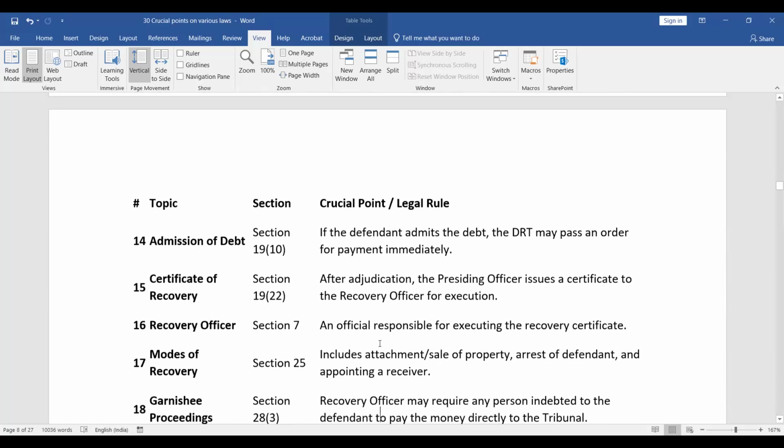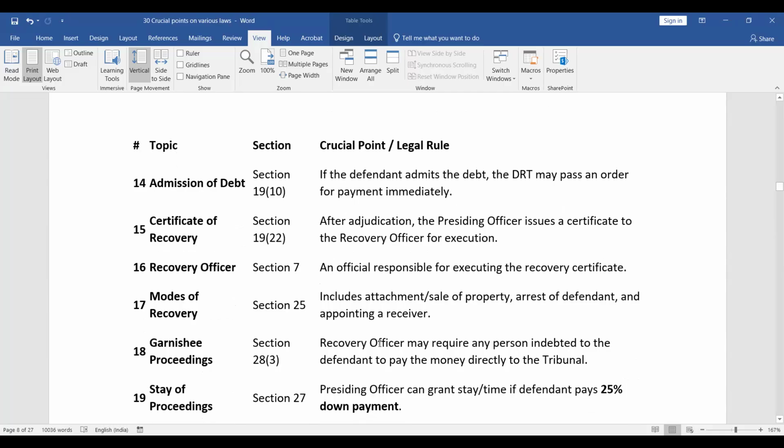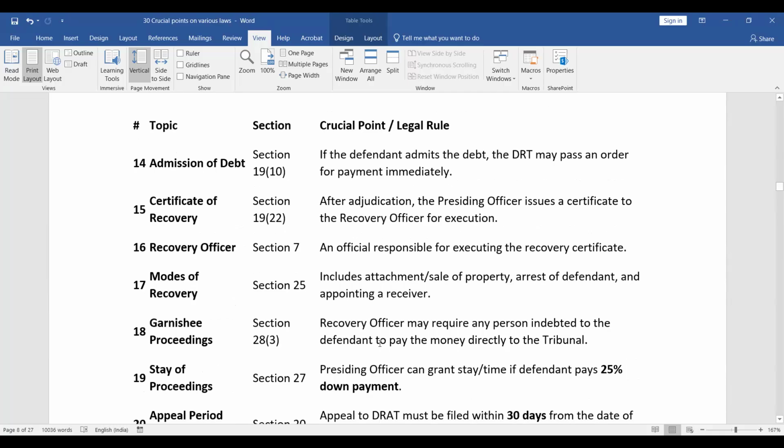Admission of debt. Section 19(10). If the defendant admits the debt, the DRT may pass an order for payment immediately. Section 19(22). Certificate of recovery. After adjudication, the presiding officer issues a certificate to the recovery officer for execution. Section 7 talks of the definition of recovery officer. So recovery officer is an official responsible for executing the recovery certificate.